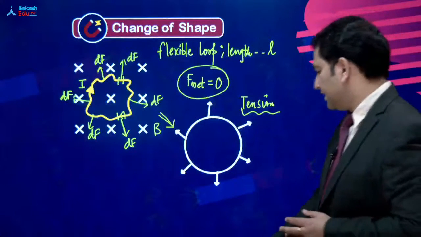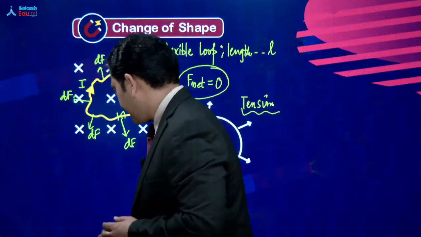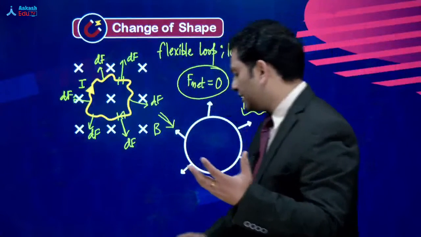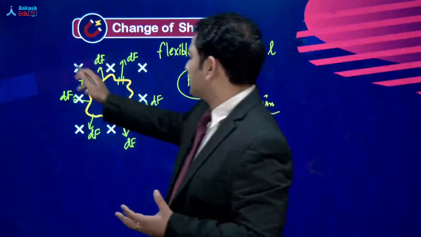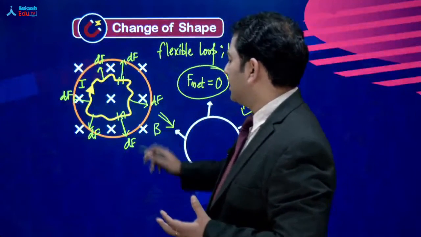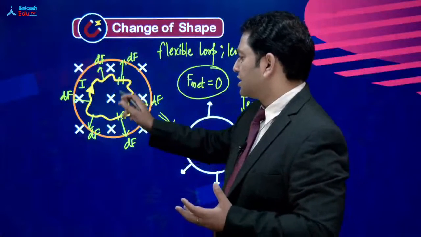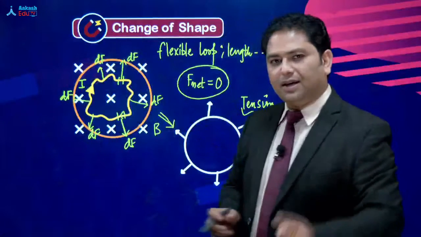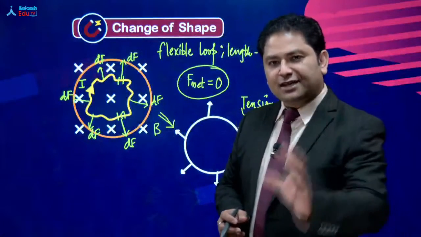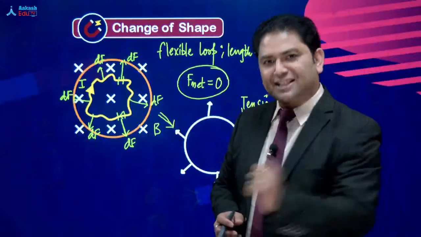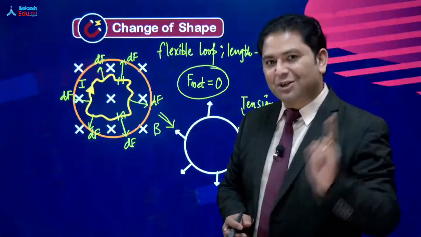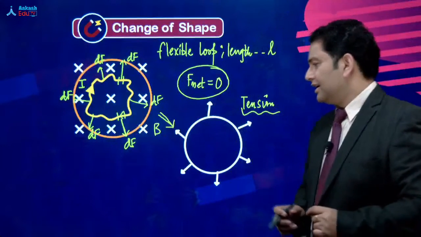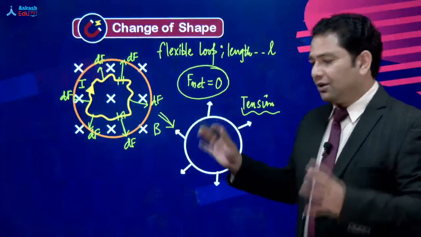और एक चीज मैं आपको बता दूं, just before we go to the next calculation, because see this visualization मैं चाहता हूं कि आपका बहुत अच्छा हो. Like इस condition में जब वो circle बन जाता है, तो पुराने flexible condition में जहां center of mass था, circle बनने के बाद भी one thing is guaranteed, the center of mass is going to be at the same point. Center of mass is not going to change for the simple fact net force equals to 0. All right. So this is how it comes.